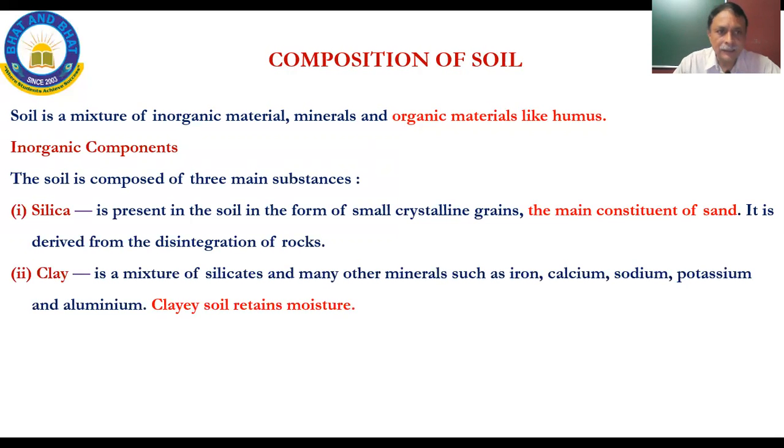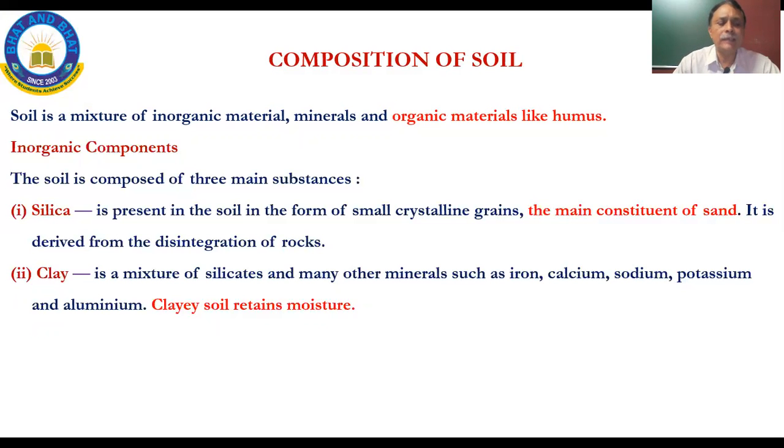The second inorganic component is clay. It's a mixture of silicates and many other minerals like iron, calcium, sodium, potassium, and aluminium. Clay soil retains moisture.